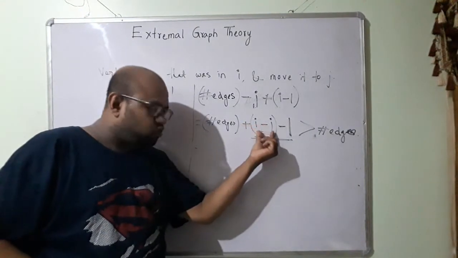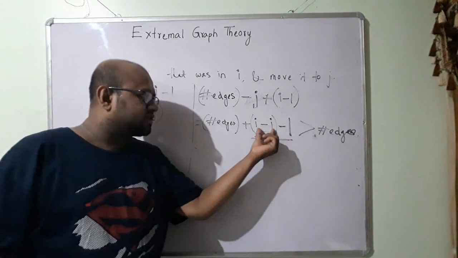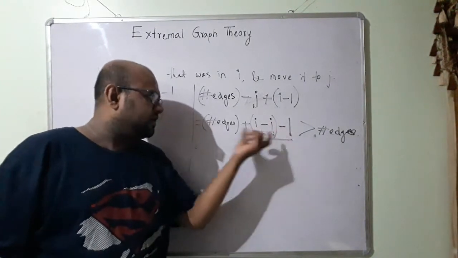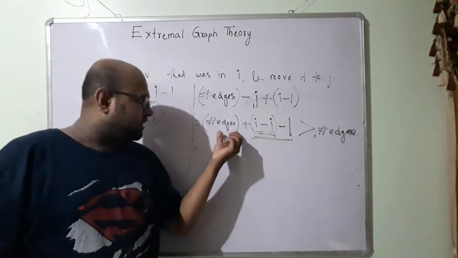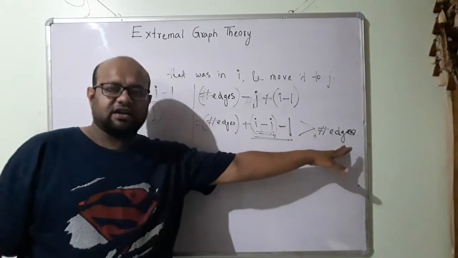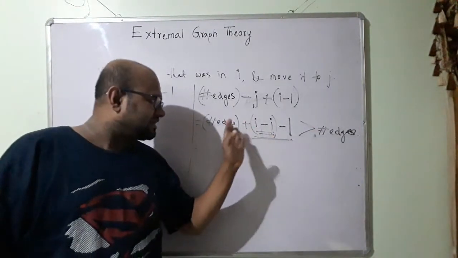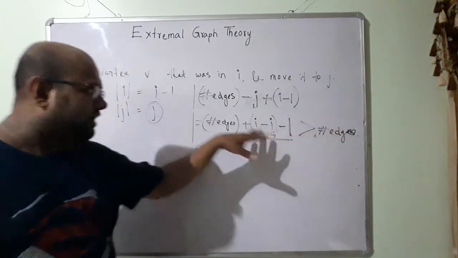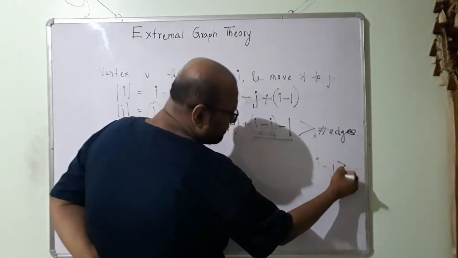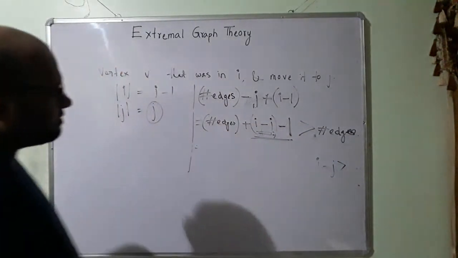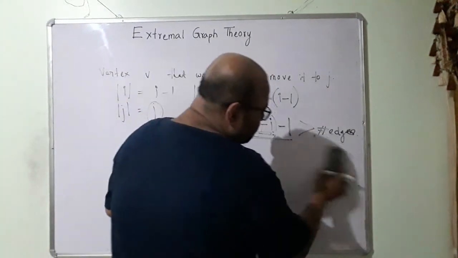Even if this was 2, the minimum value that is possible, it is 2 minus 1, which is 1, so it will be edges plus 1, and edges plus 1 is definitely greater than edges. Similarly, if this is 3, then it is edges plus 2, that is greater than edges. So any value of I minus j we had taken to be greater than 1.